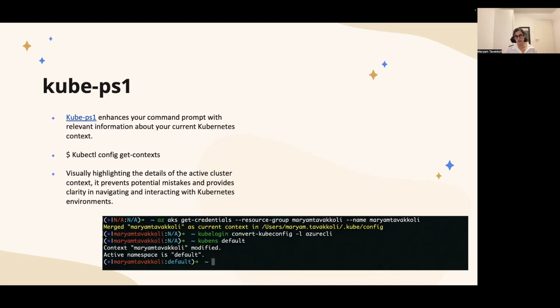Then we have kubecolor. It's again a handy tool that enhances the output of Kubernetes commands with color and formatting. So it visibly improves the visibility for you, and you can quickly identify the information that you are looking for in the output of Kubernetes commands.